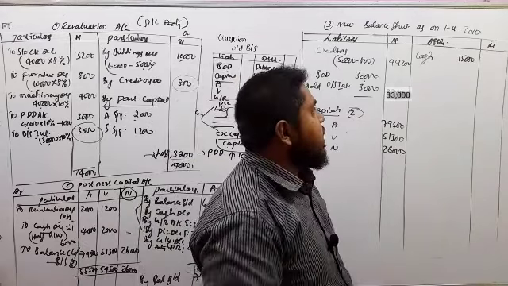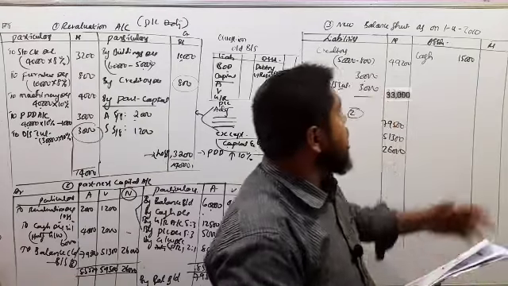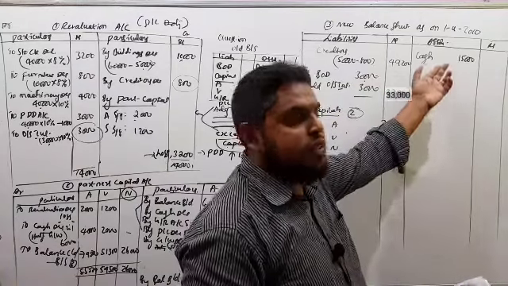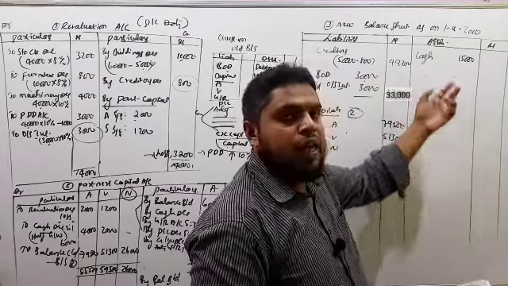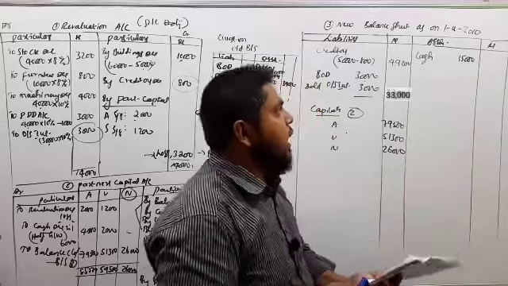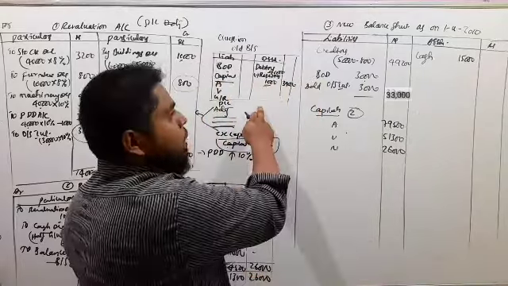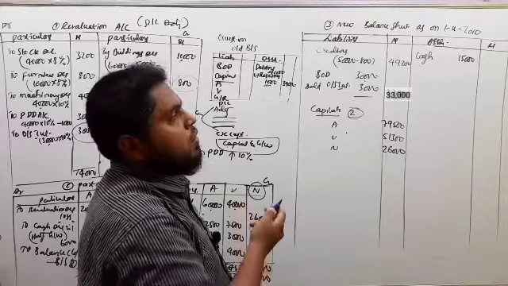If you are not preparing a separate cash or bank account, these adjustments can be shown in the balance sheet only. This is the cash given in the old balance sheet of the old partners.